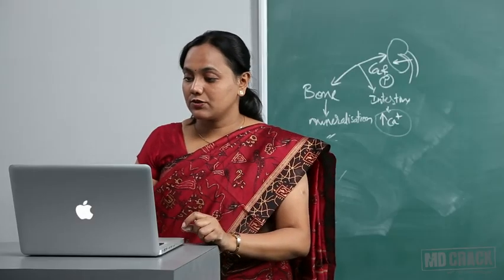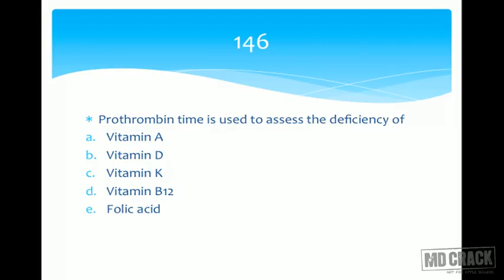So let's go to the next question. Prothrombin time is used to assess the deficiency of, what is prothrombin? It is factor 2, 2, 7, 9, 10. The number should ring a bell, and that is vitamin K. Vitamin K deficiency can lead to alteration in the prothrombin time.